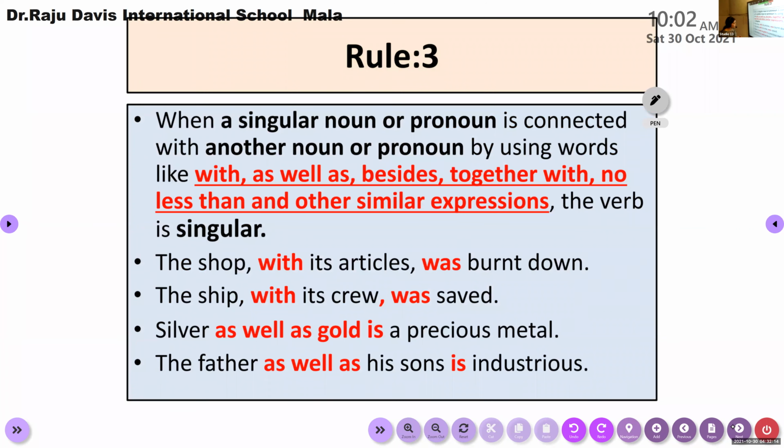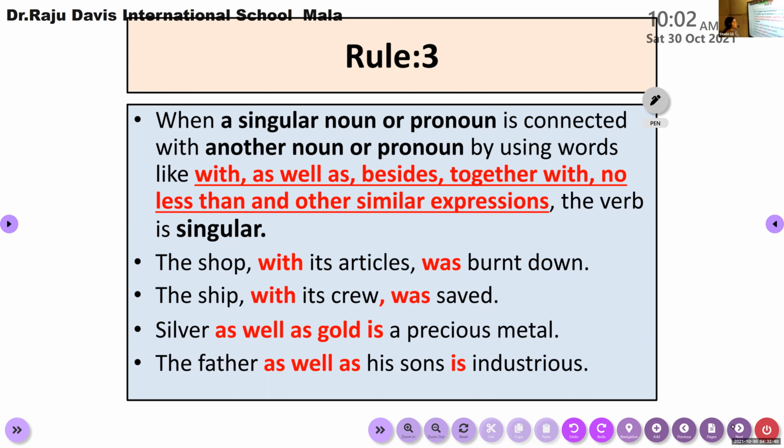According to rule number 3, if we connect two singular nouns or two singular pronouns using "with," "as well as," "besides," "together with," "no less than," "except," or "accompanied by," all these expressions are used to connect two different nouns or two different pronouns in a sentence.